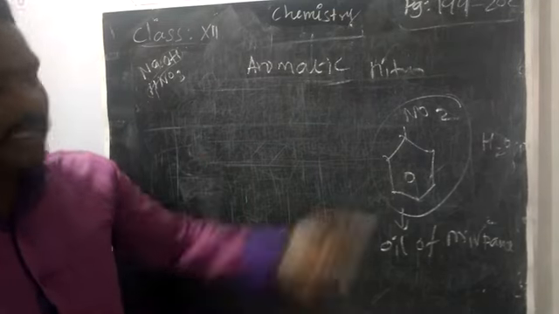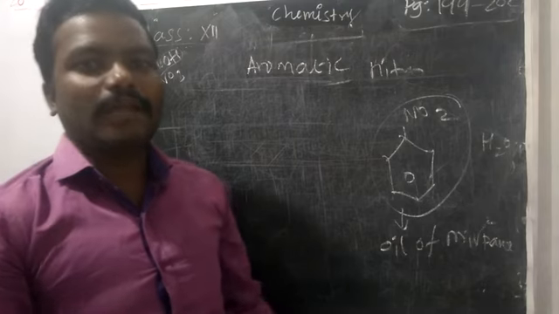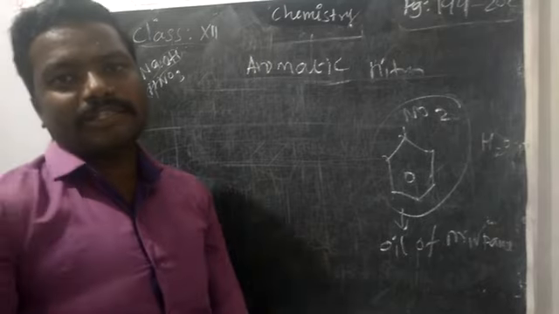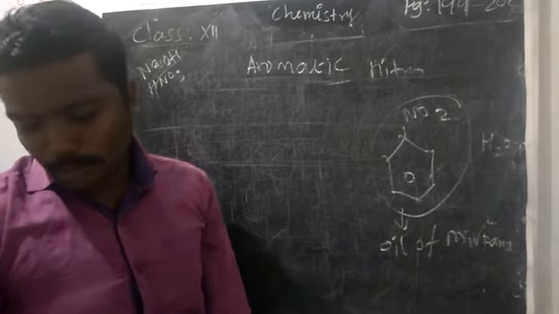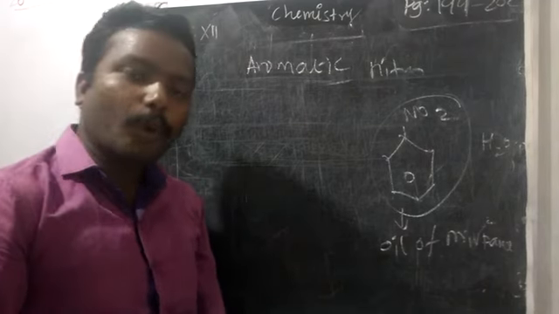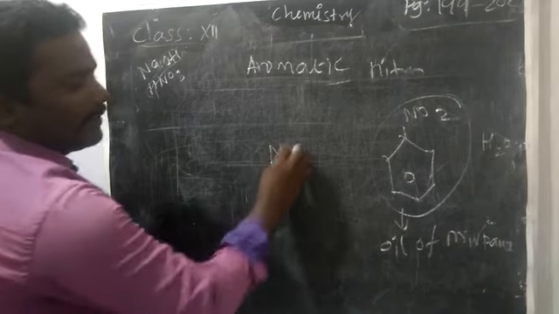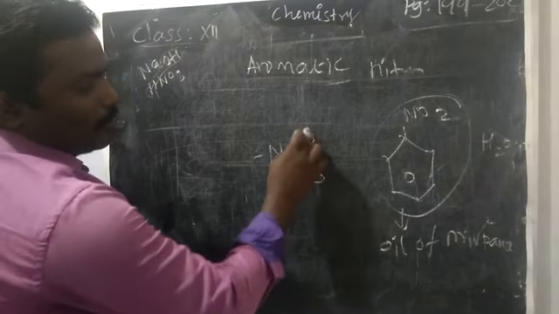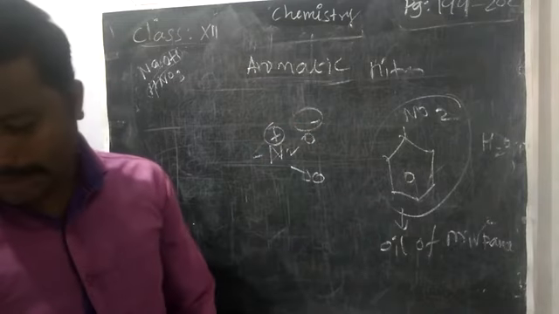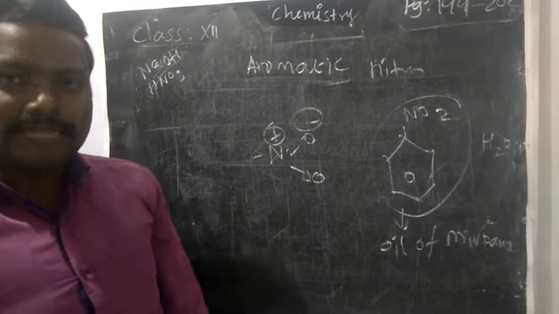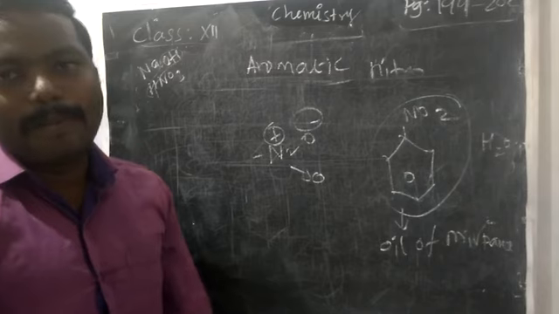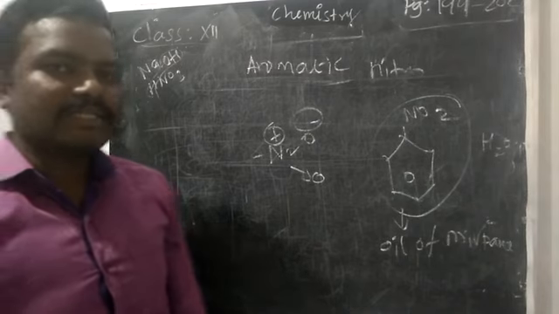Then they are sparingly soluble in water. That means they are not readily soluble, partially soluble in water, but readily soluble in organic solvents like benzene, ether and other compounds. Okay. Then they have a high boiling point as well as a high polar nature. Why? We know that N double bond O is there, so it always has negative and positive ends, like a polar nature. It has a high polar nature, but a lower boiling point than alkane compounds. Okay. The chemical properties of nitro compounds we will see in the next video. Thank you.